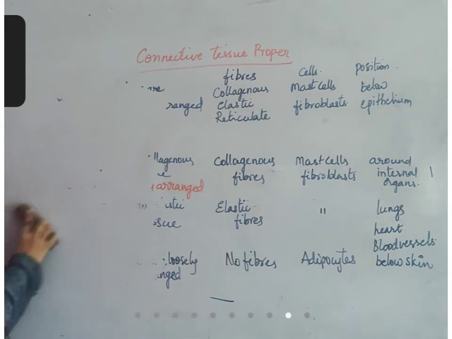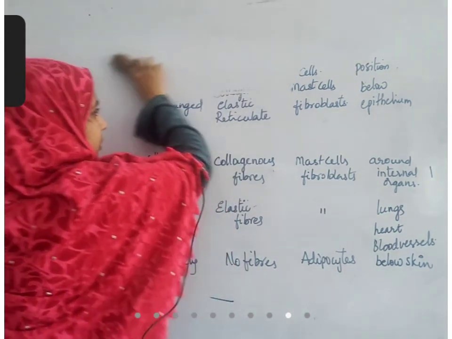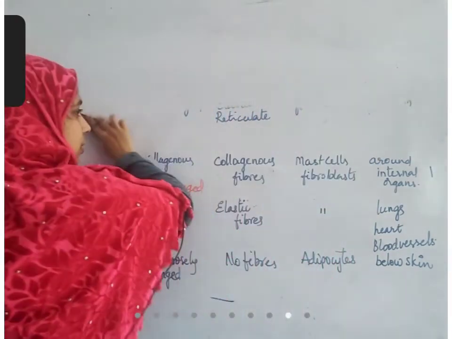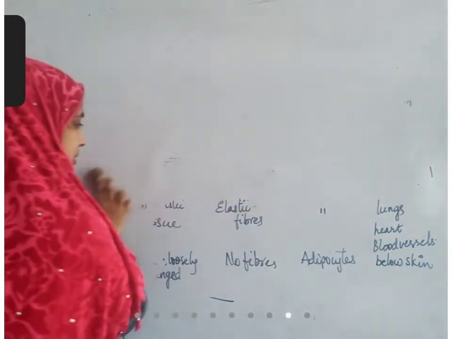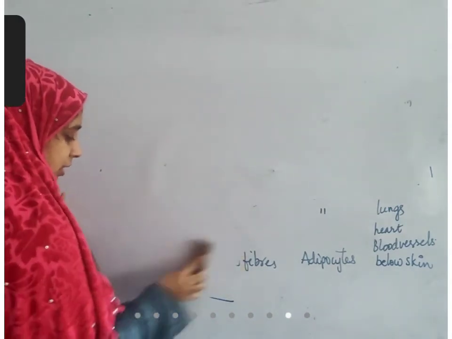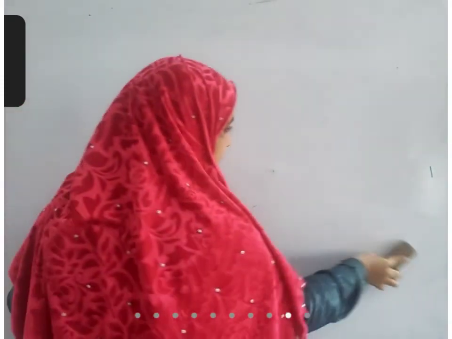Next, skeletal connective tissue. Skeletal connective tissue is divided into two types. One is cartilage, the second one is bone.